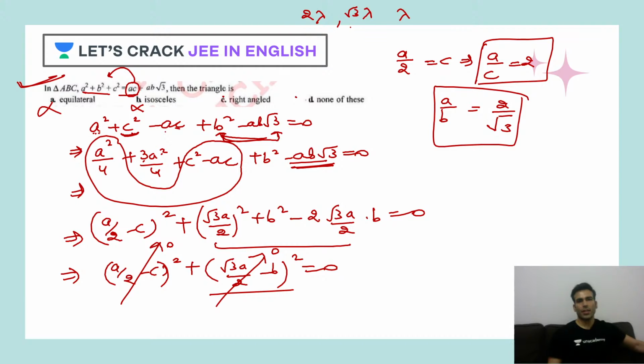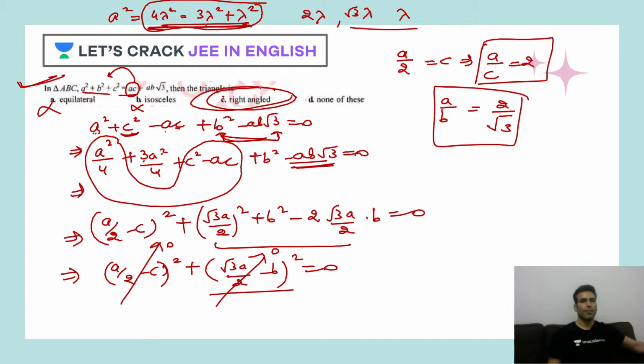So what I can do is, as I can see here, if I do A square, A square will be what? A square is 4 lambda square. And what is B square? B square is 3 lambda square. What is C square? C square is lambda square. Oh, A square is equal to B square plus C square. And what is it? It is the Pythagoras theorem, and Pythagoras theorem is true in what? Right angle triangle. So C will be your correct answer.